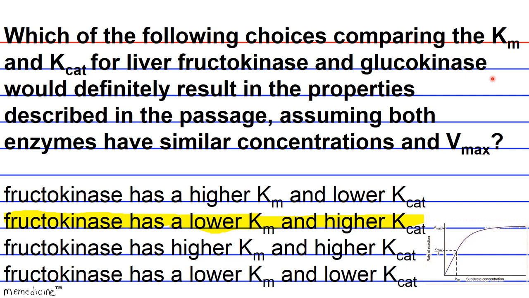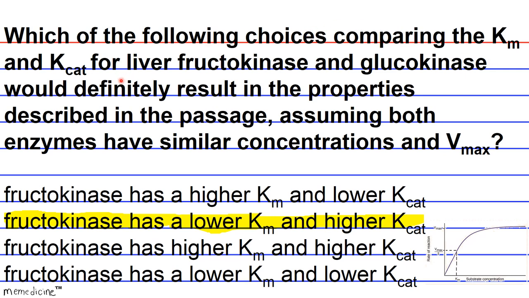Okay, so hold that thought. And intuitively, the lower the Km of an enzyme, the faster it converts reactants to products at non-saturating substrate concentrations, okay?